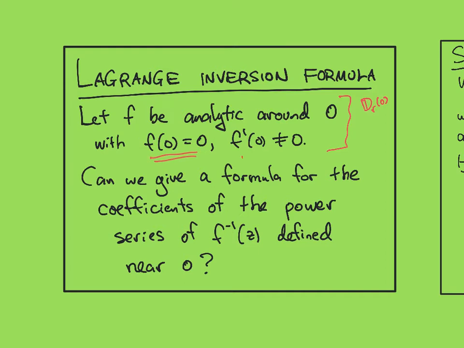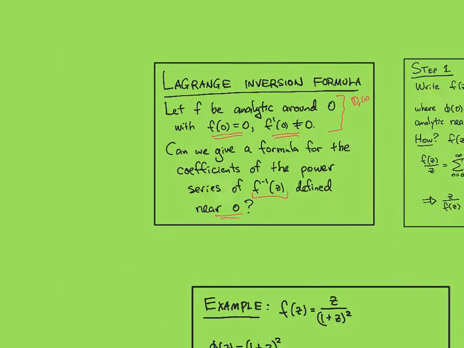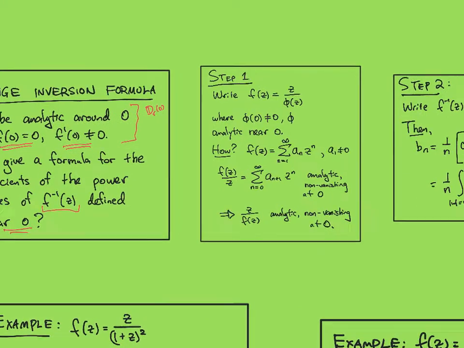And we'll assume that the derivative is non-zero at 0. So by the inverse function theorem for analytic functions, f is locally analytically invertible. And so the question here is, can we give a formula for the coefficients of the power series of f inverse centered at 0? So step one is to kind of rewrite f a little bit.